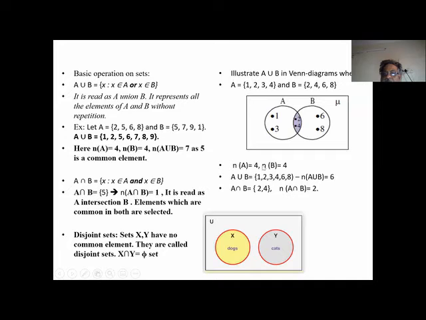So n(A union B) is n(A) plus n(B), 8, minus n(A intersection B), 2, it becomes 6. Because this is being added 2 times. When I am adding n(A) plus n(B), 2, 4 is getting added 2 times. So I have to minus 1 time. A intersection B I have to reduce. So we get 4 plus 4 minus 2 is equal to 6. Now these two are disjoint sets.